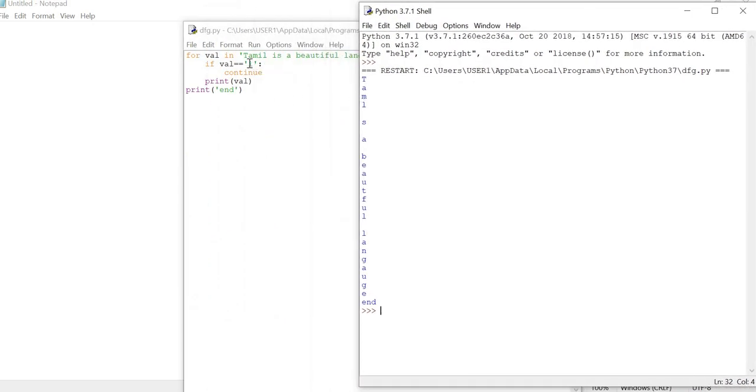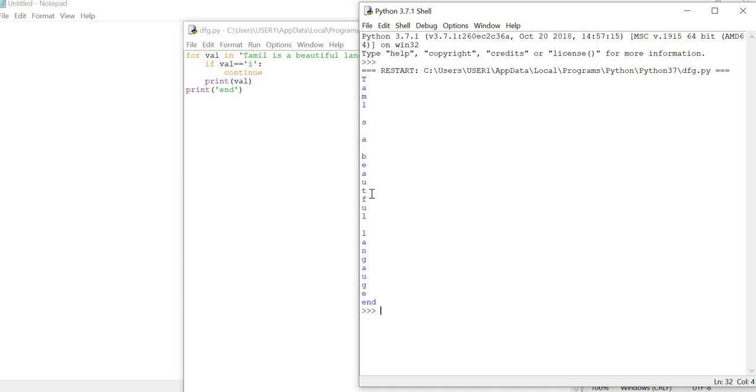Here we give a particular condition for it. Whenever the val variable is present as i, it automatically skips. Skip means it will only skip that one. So Tamil has an i character, but here the i character is skipped. So it skips a particular character. Then in beautiful, beautiful has an i, so here also it skips the i.